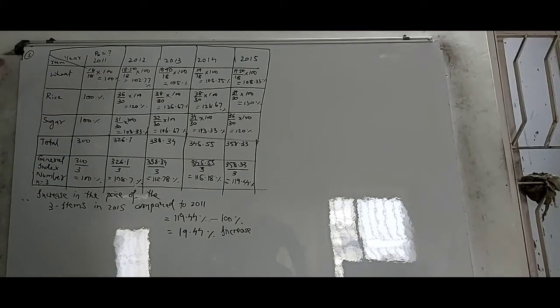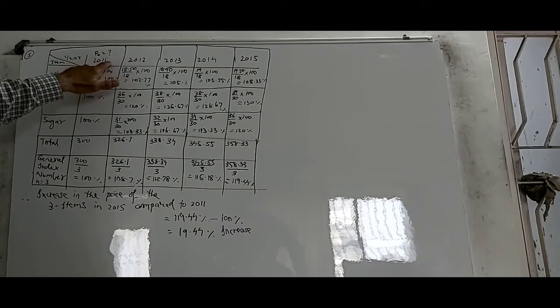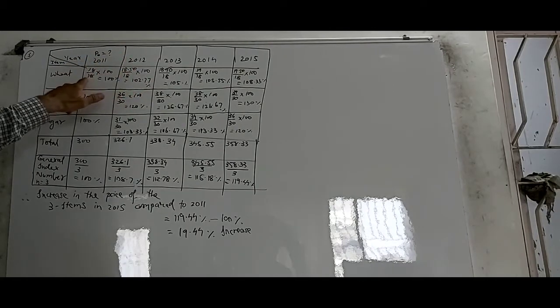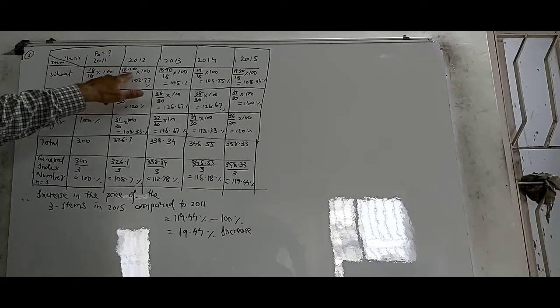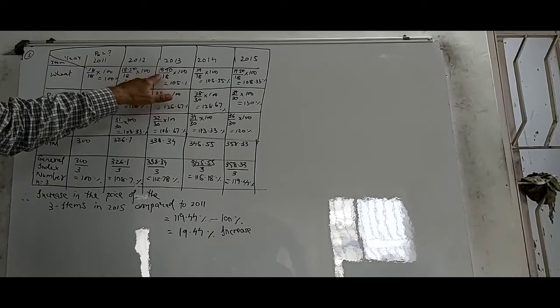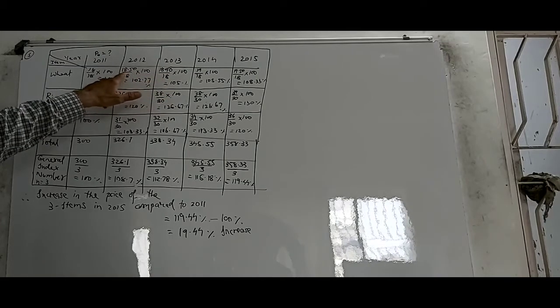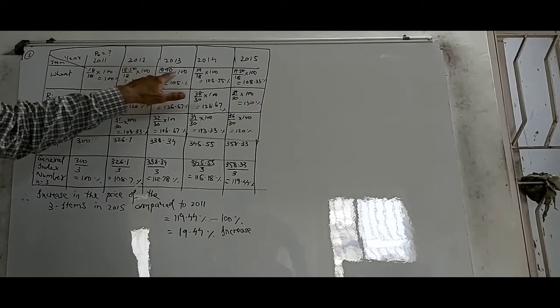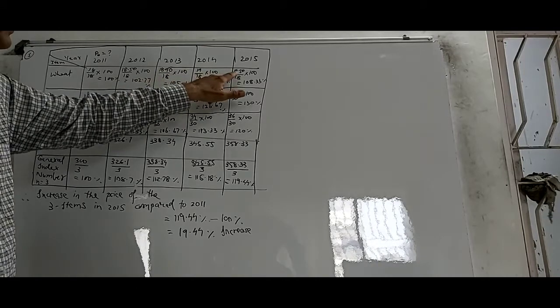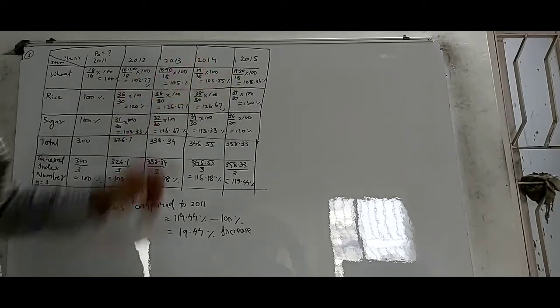Now if you want to do the same thing by the chain based method, then in this case the value of P0 will keep changing. It will be the previous year. For example, here it is 18, this will be 100%, but this will change because it is 1890 upon the previous year. The previous year is 1850. Then this will become 19 upon the previous year, 1890, and then 1950 upon the previous year, 90, and so on.